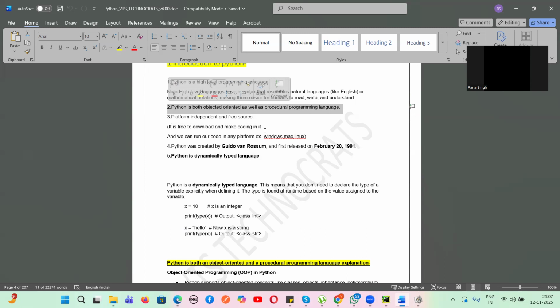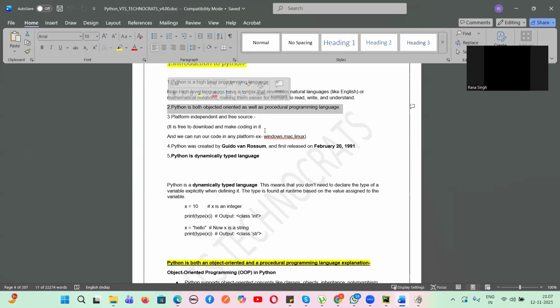I will teach you nicely what are OOPS concepts, what is polymorphism, encapsulation, abstraction. So all those features can be used. And procedural programming language means line by line we write the codes or we create the methods. So Python has both facilities. It is object oriented also, and it is a procedural programming language also.